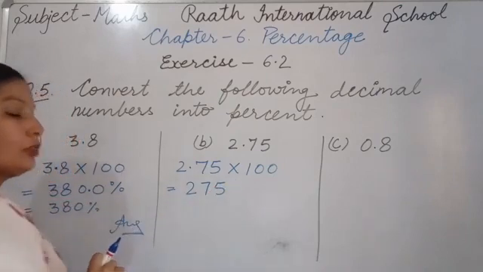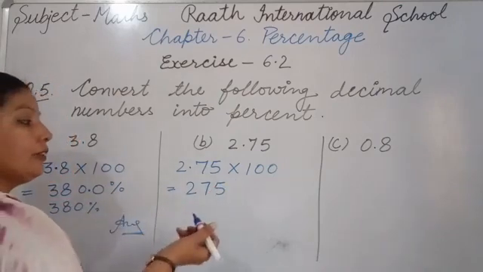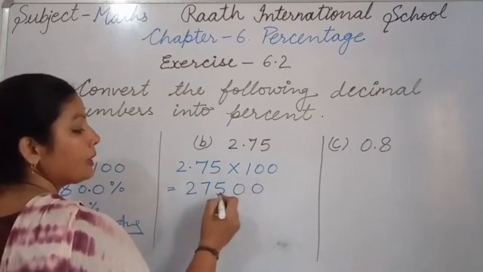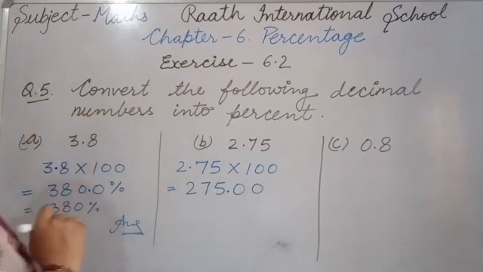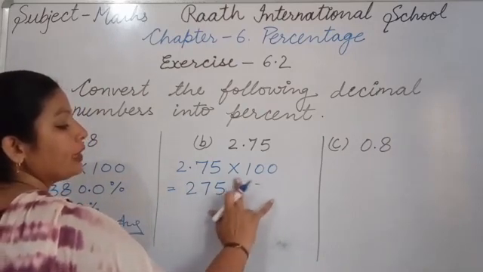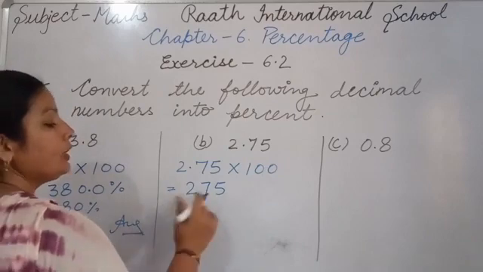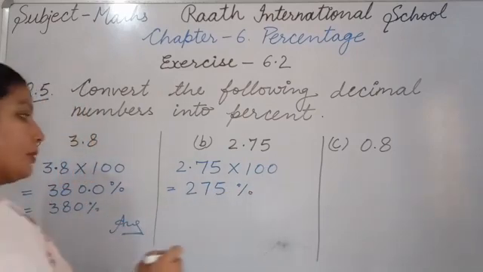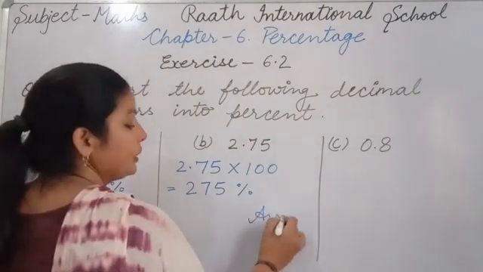We can remove it. So that's equal to 275. If you put 0 0 also, it's the same, taking 2 decimal places: 275.00 is equal to 275. So we can write 275%. That's your answer.